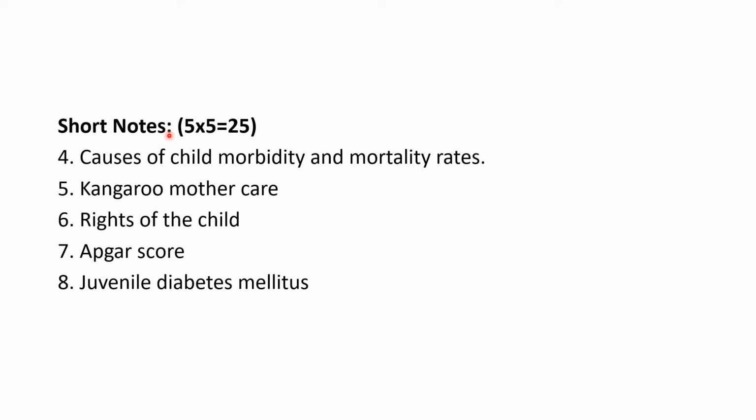Next category, short notes. Total number of questions 5, each question 5 marks. Question number 4: Causes of child morbidity and mortality rates. Kangaroo mother care. Rights of child. Apgar score. Juvenile diabetes mellitus.